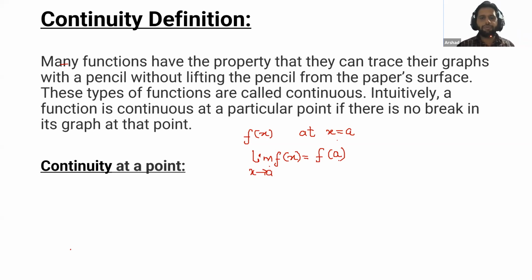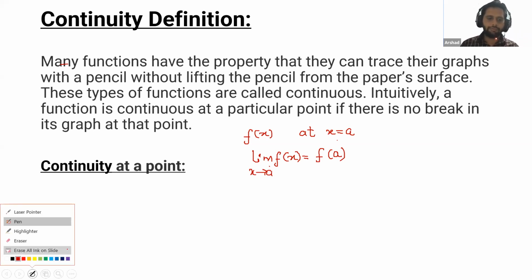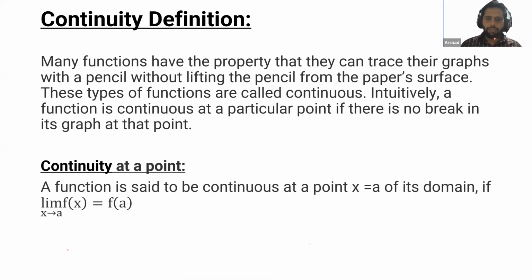Okay, so we will try to understand this concept from the graph. The same thing I have written here. A function is said to be continuous at a point x = a of its domain. Definitely this point should be in the domain of the function. So the function is said to be continuous at x = a if the limit of f(x) as x tends to a is equal to f(a). Please note this down, raise your hands, then we will try to understand this from the graph.